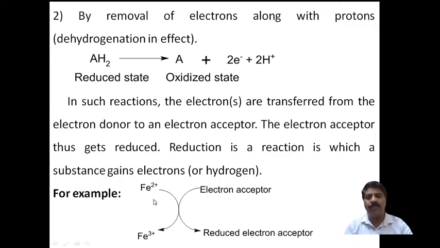That's all. Here, Fe2+ to Fe3+ undergoes an oxidation reaction. Here it has the ability to donate the electron, and therefore reduces the electron acceptor. The electron acceptor, on accepting, gets reduced.